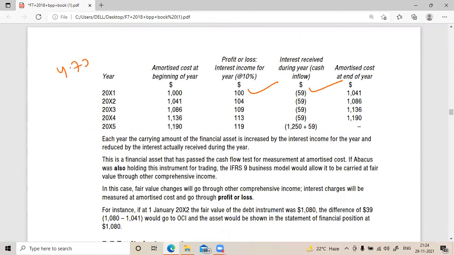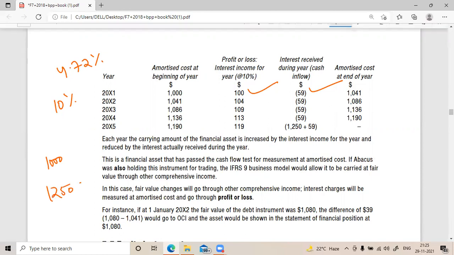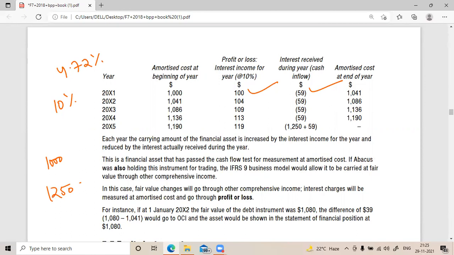See, 4.72 is what the company is giving. 10% is the market rate. So this bond is at a premium. The company has bought the bond at $1,000, and they'll get how much? 1250. Correct. So when the market interest rate is high, the bond will be sold at a discount. So they bought at $1,000.